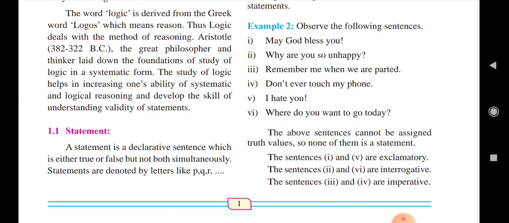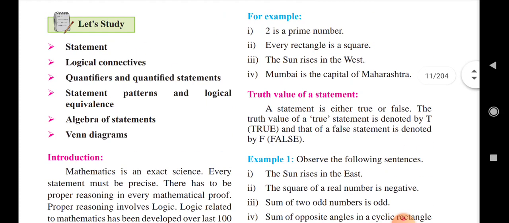Statement. What is a statement? A statement is a declarative sentence which is either true or false but not both simultaneously. A statement will be either completely true or completely false. Statements are denoted by letters like small p, small q and small r.